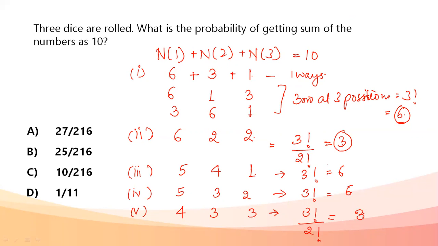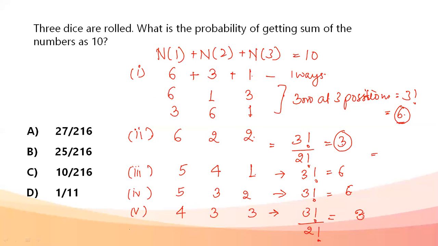Now these are all the possible cases that are there. Other than that, I'm not going to get a 10. So for 10, it is 6, 6, then 5, 4. Other than that, there is no other way, or if there is any other way, it is already considered in all these cases. So total number of cases becomes 6 plus 3 plus 6 plus 6 plus 3. Okay, all the cases are already considered.